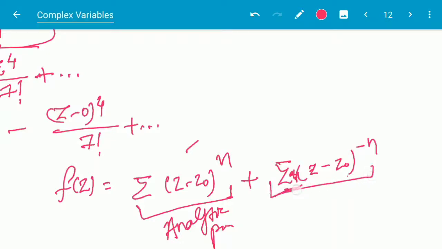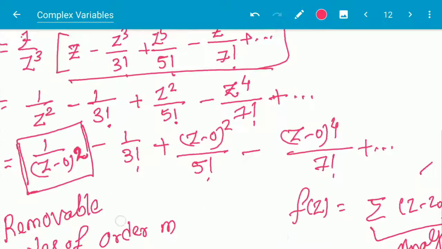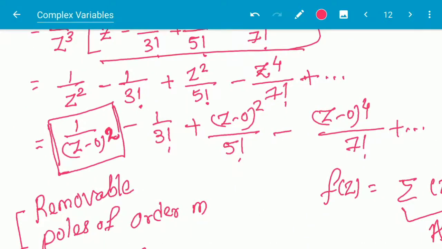The negative power part is called the principal part. In the case of removable singularity, the principal part is not present in the Laurent series expansion. That means the negative powers are not present, so this will be a removable singularity.